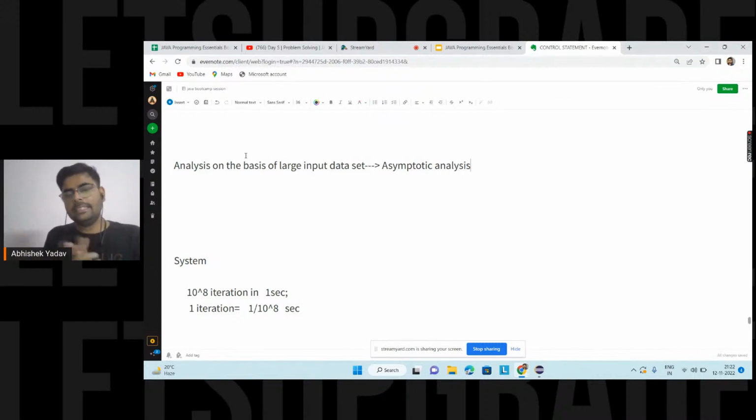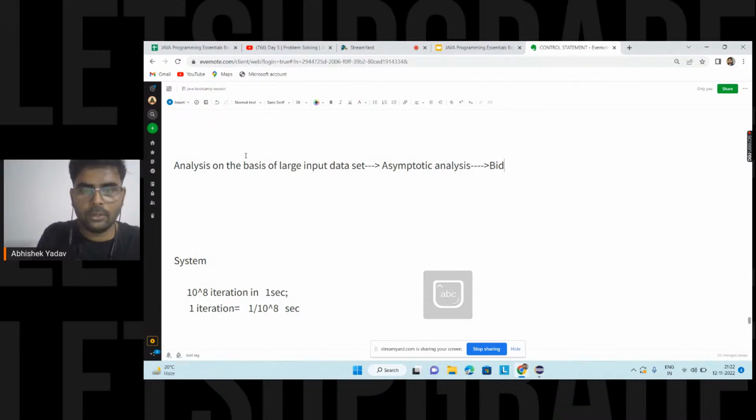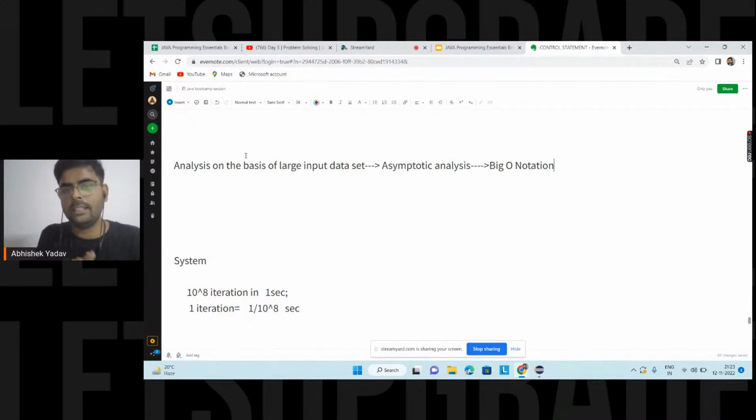And inside this asymptotic analysis, you have the big O notation. In order to understand the big O notation, you have to understand the time complexity. What is time complexity? How to calculate time complexity? Why time complexity is dependent on the for loop. So this is about our today's session, guys. This is about the observation and analysis part.